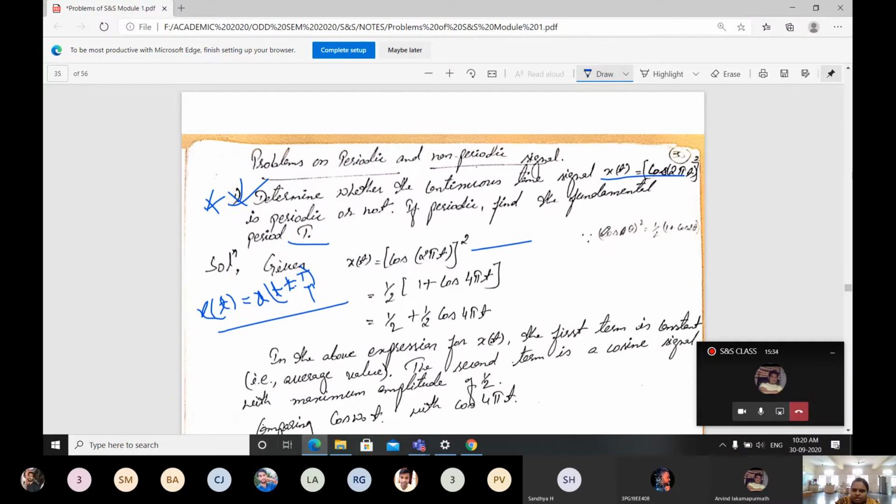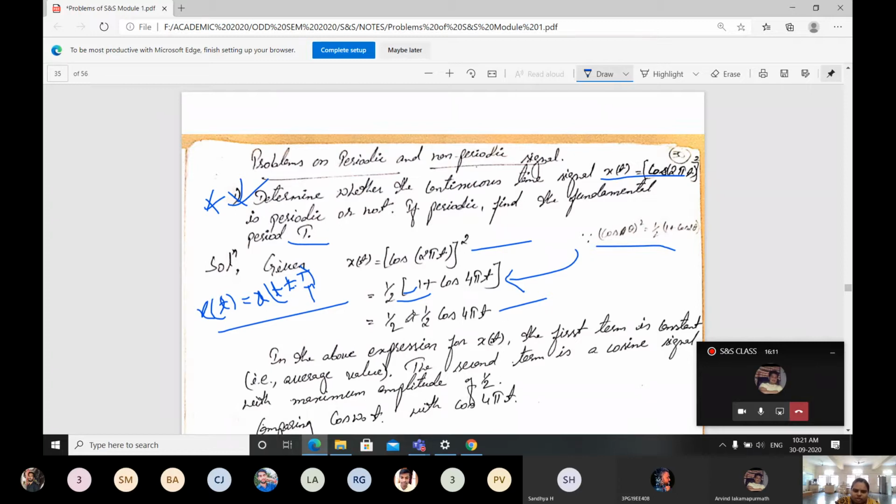This I can write using the formula cos²θ = 1/2 (1 + cos 2θ). Applying it here, x(t) = 1/2 (1 + cos 2θ), where the 2 is already there, so I will get 2 into 2, 4πt. Next, I multiply 1/2 to both the terms, so I will get 1/2 + 1/2 cos 4πt.